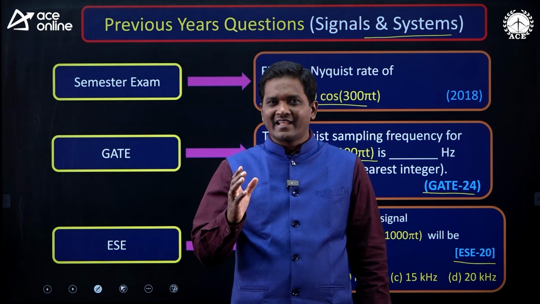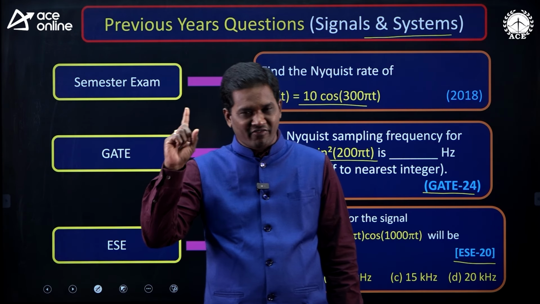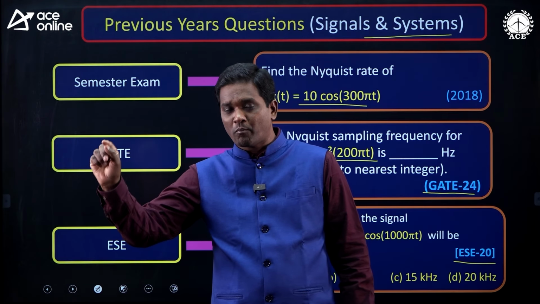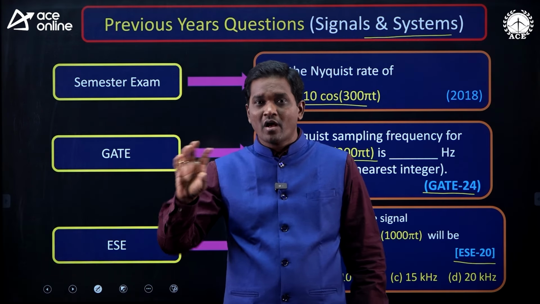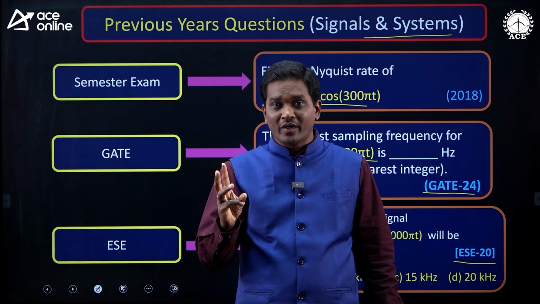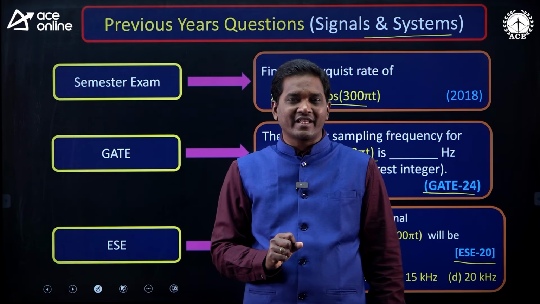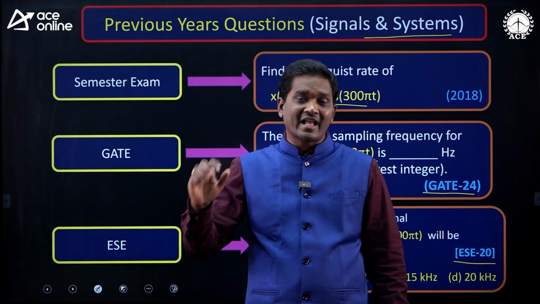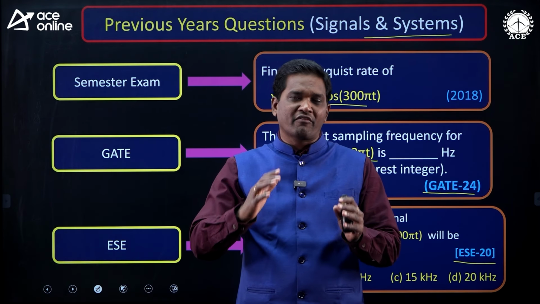Finally, the things which are very important for your GATE and ESE exam preparation: the first one, try to maintain detailed notes and short notes. In the short notes, you write only the important points, logics and shortcuts. The second thing is, try to practice more models of problems by using the virtual calculator only. The third one is, try to solve all the previous year questions. And the last very important thing is the test series. Try to write all the tests in the test series and analyze your performance. By using all these things, make your preparation perfect.